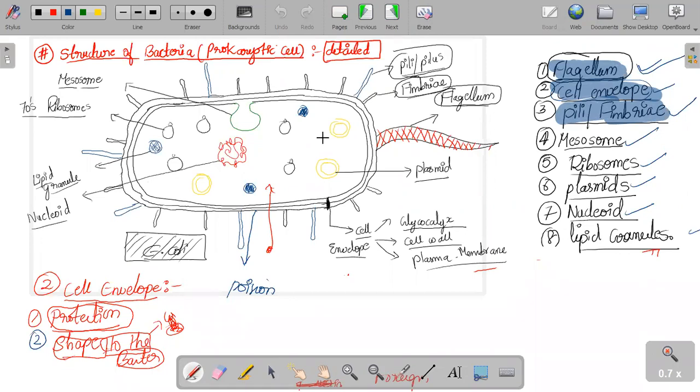Again you may ask me, sir, what are ATP molecules? ATP molecules are nothing but the currency of the cell.